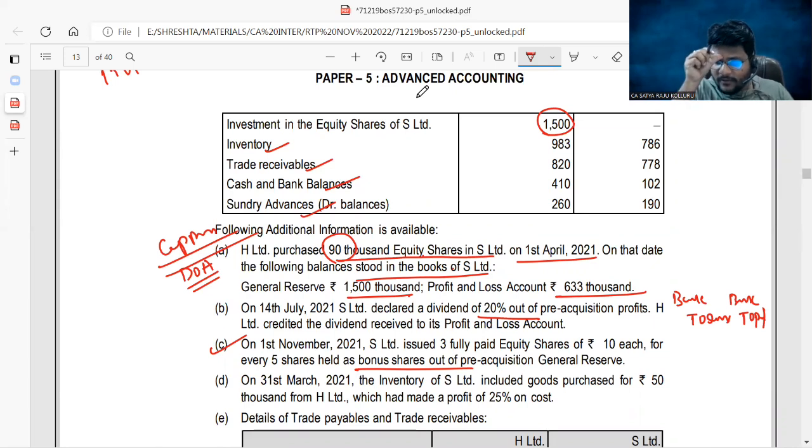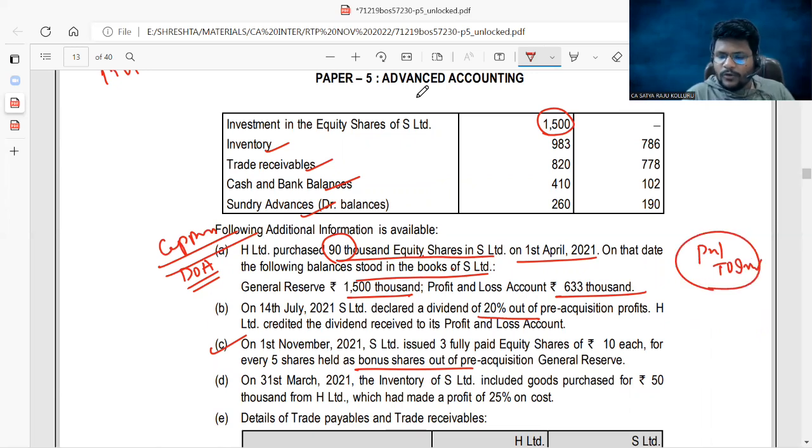The rectification entry was P&L account debit to investments. This is the adjustment you need to make. You need to reduce the profits. You need to reduce the investments as well. Investments you can reduce in chart B while calculating the cost of control. The P&L of the holding you can reduce under chart D at the time of representation of consolidated reserves and surplus. Am I right? Next.